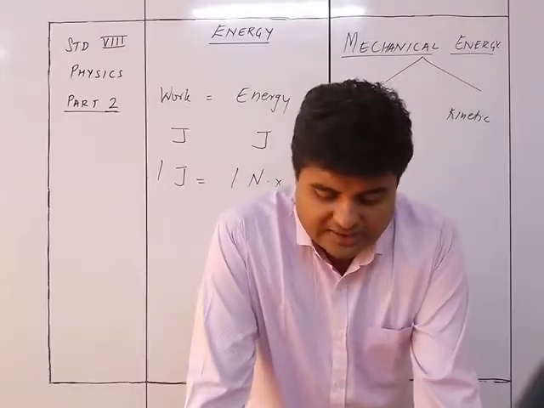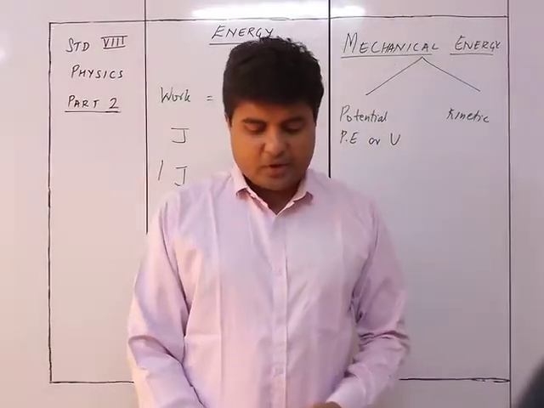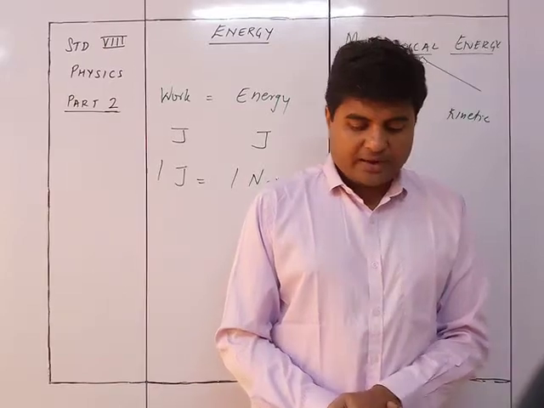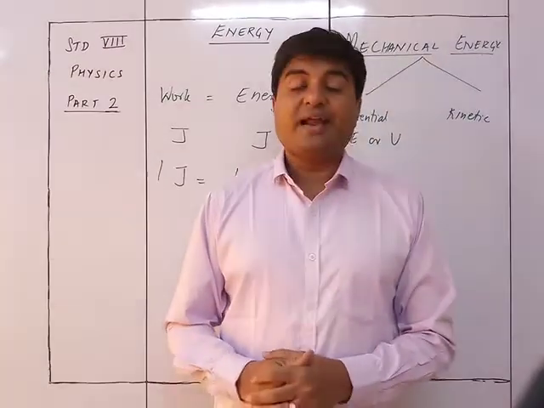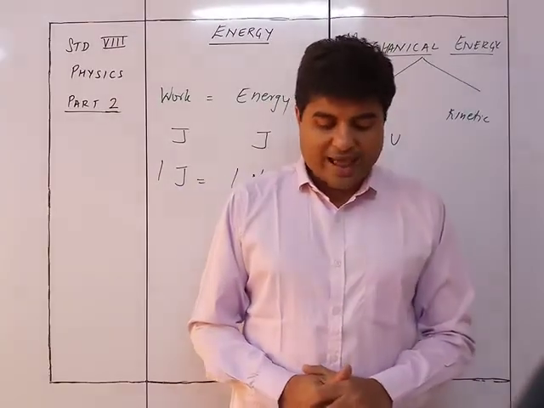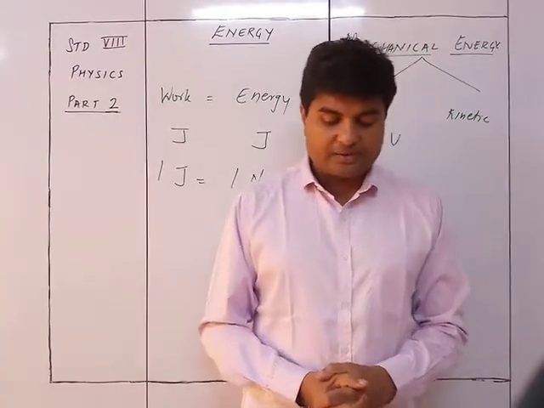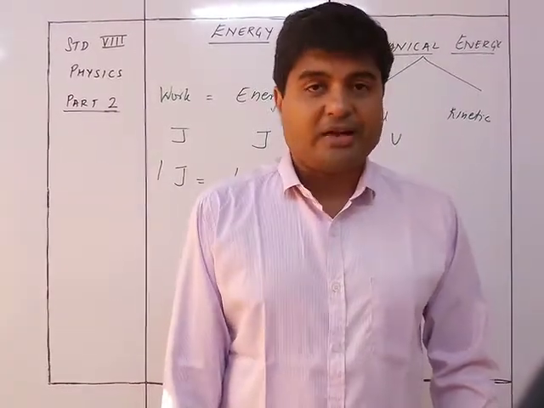Similarly, when a body is taken from the earth's surface to a height, work is said to be done on the body against the force of gravity. This work done is stored in the body in the form of potential energy. This energy is also called gravitational potential energy. Thus, the water stored in the dam has gravitational potential energy. A rock on a high hill has potential energy. A wound up watch spring has potential energy.